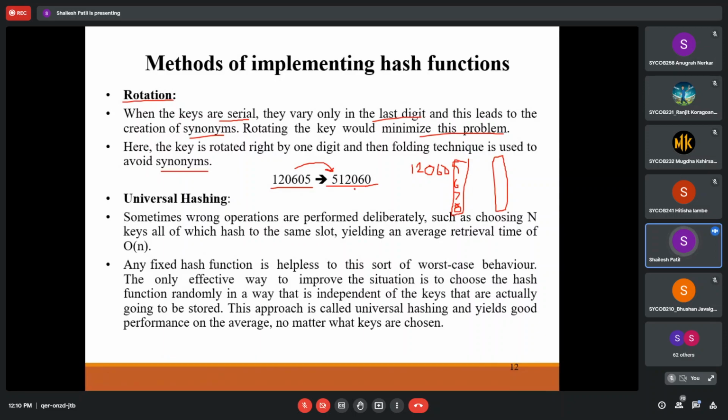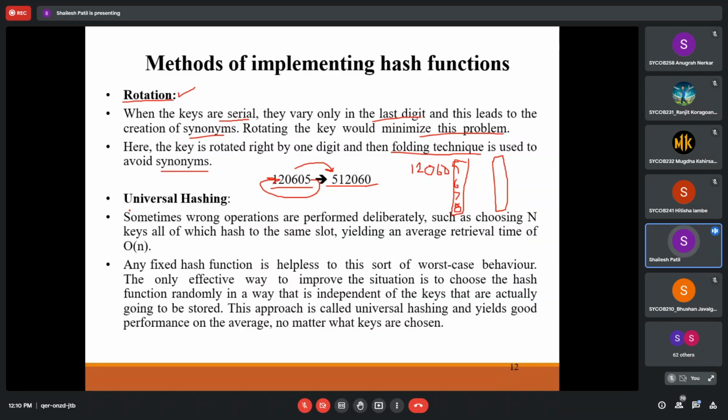Sorry, I think I told you reverse. It's not reverse, sorry, it's rotating. We are just placing 5 at the initial position. We are rotating like this, so it becomes 512060. After that we can use any method, a folding technique or any technique. So it will help us to calculate the optimal hash function.